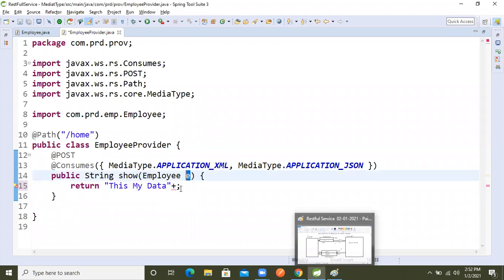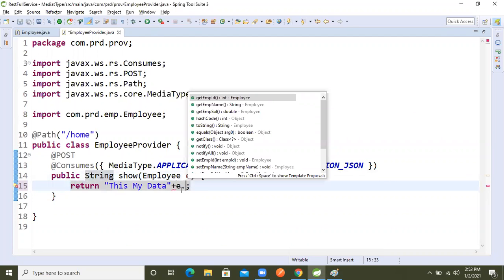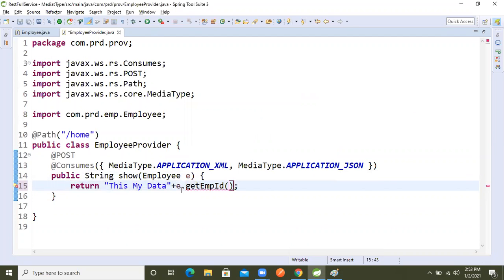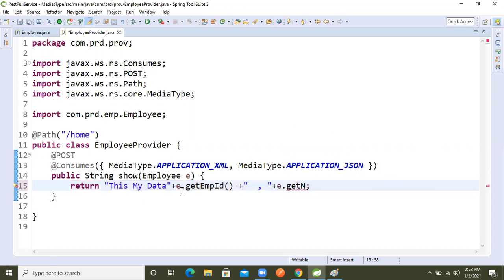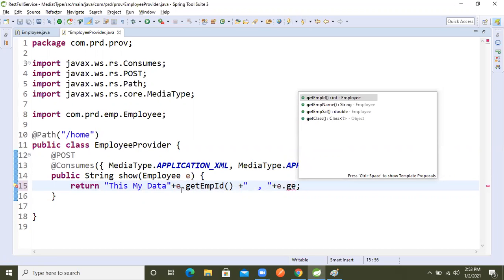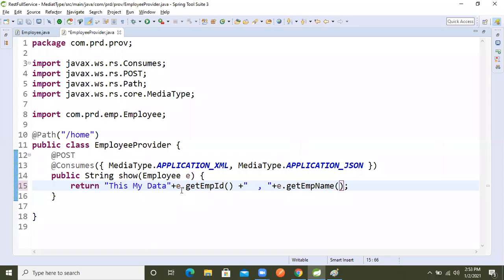So now we will take e dot get method, get id, and then emp dot get name, which means I'm taking the name.